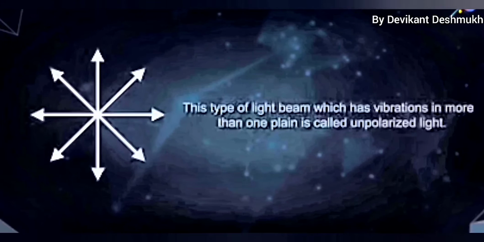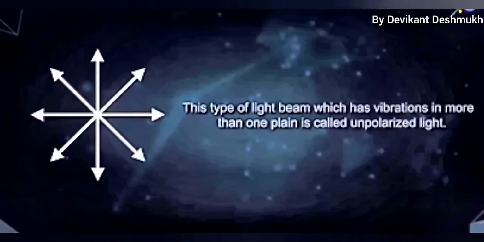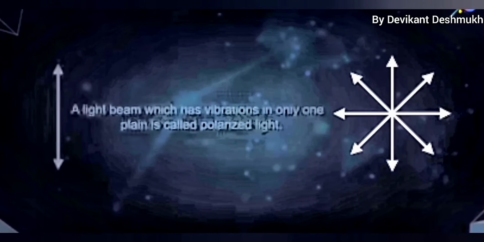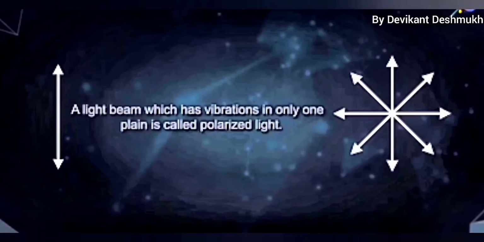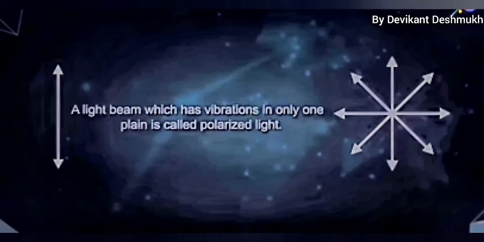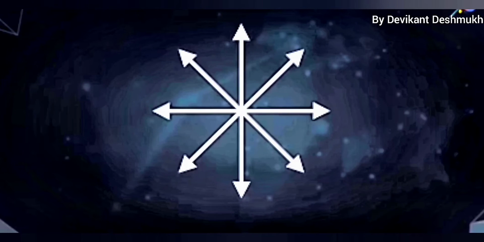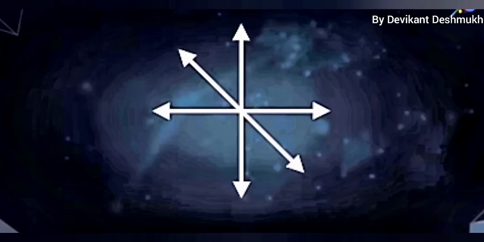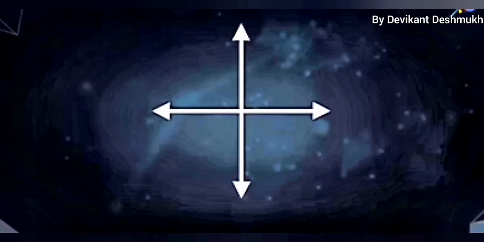Such a light beam which has vibration in more than one plane is called unpolarized light, whereas a light beam which has vibration in only one plane is called polarized light. The electric field vectors in unpolarized light can be resolved into two perpendicular components.